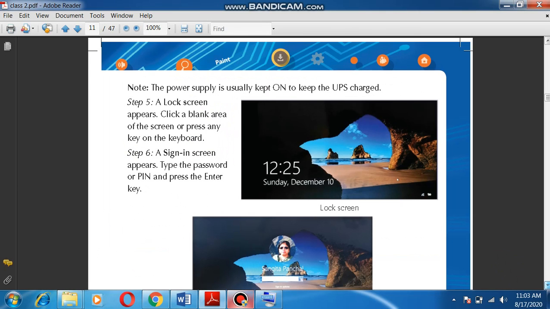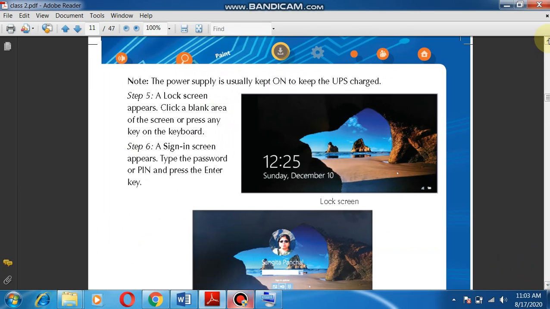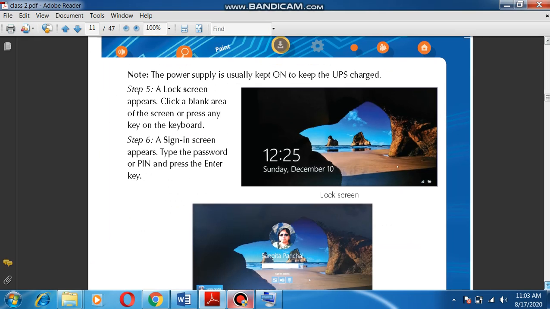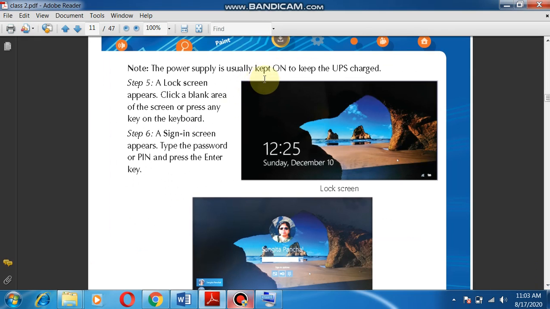There is a proper way to start a computer. What is the proper way? First of all, we have to switch on the power supply, switch on the UPS, switch on the power button on the CPU cabinet, and switch on the monitor. The power supply is usually kept on to keep the UPS charged. A lock screen appears when the startup process is complete. Then we find that this type of login screen or sign-in screen appears on our desktop.